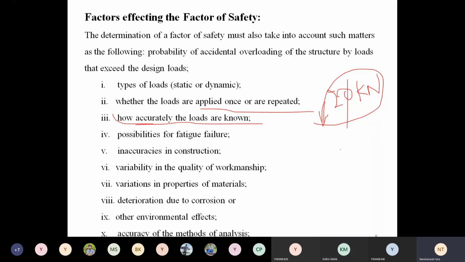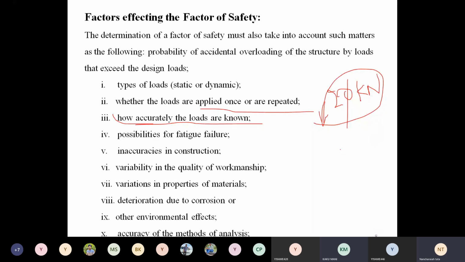Even though we are designing and applying a 20 kilonewton load, due to friction, some height we are dropping, and wear and tear, some extra load is acting. So we do not know accurately what load is acting on the component, and we cannot predict it. So that is another factor which influences the consideration of a factor of safety.